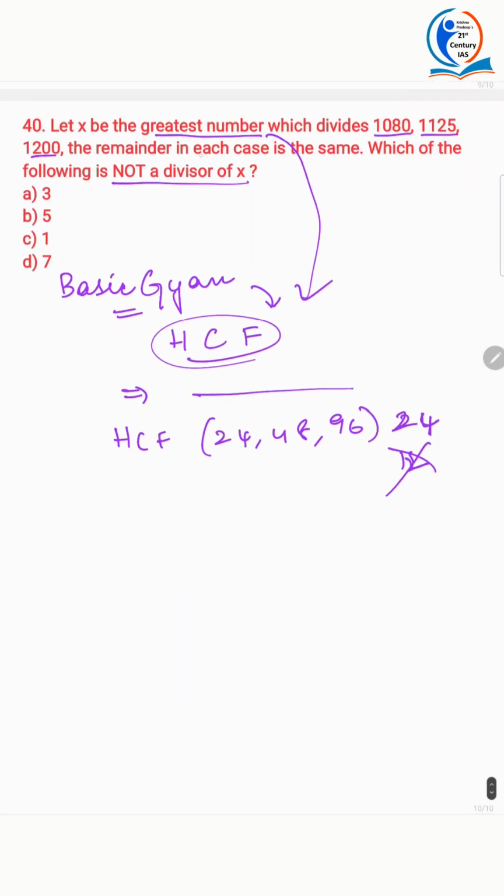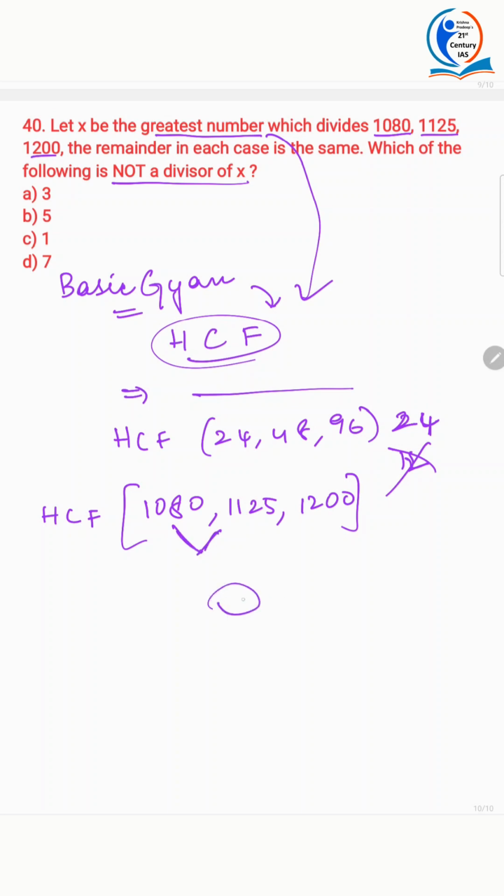Now, the remainder in each case is the same. Which of the following is not a divisor of x? Now, the required number is what? HCF of 1080, 1125 and 1200. Now, how will you find HCF of three numbers? First, you have to find HCF of two numbers. First, we have to find the HCF of these two numbers, and this particular number which we get and this number, that is the HCF.